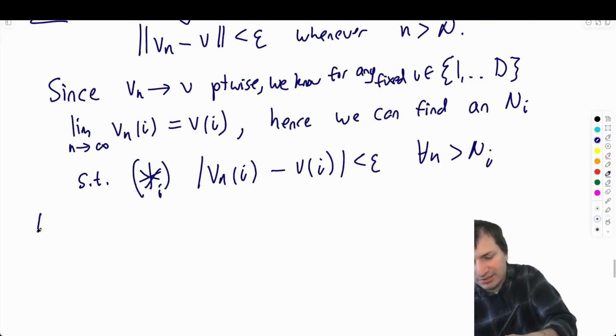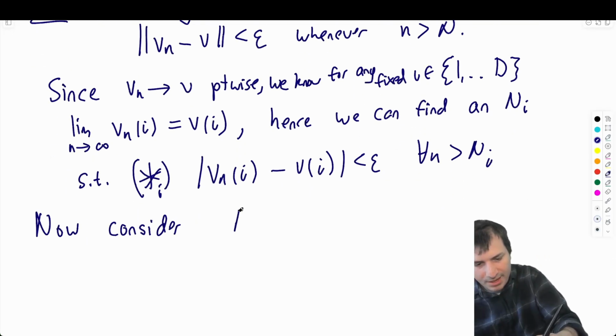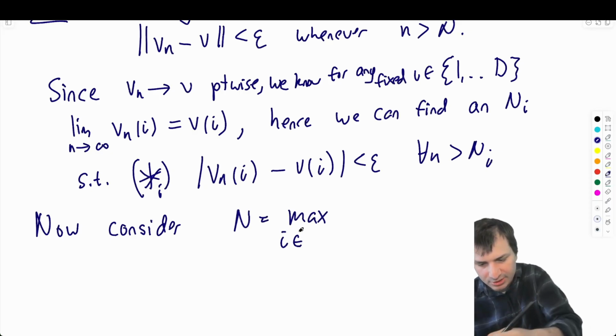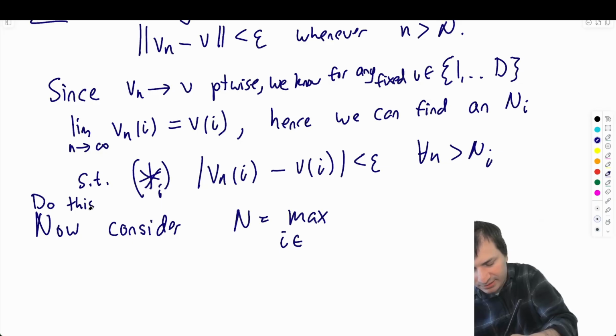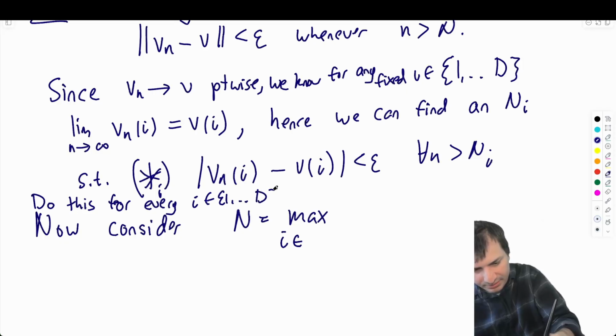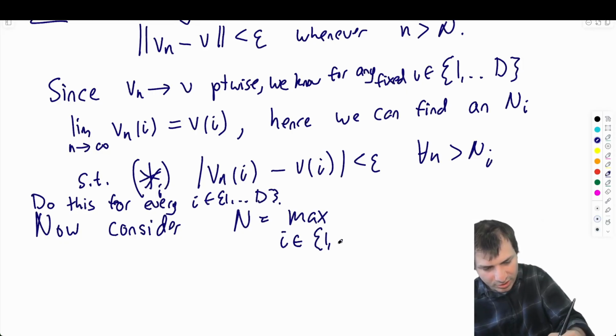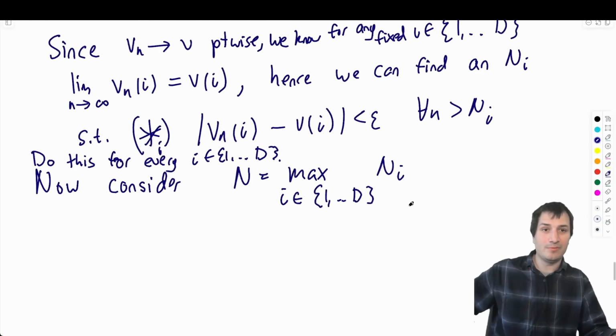Okay, so now consider N, which is the maximum over all the i's. Or maybe I could say do this for every i in the set we're talking about: the maximum over all the Ni's. So N is the maximum of all the Ni's.